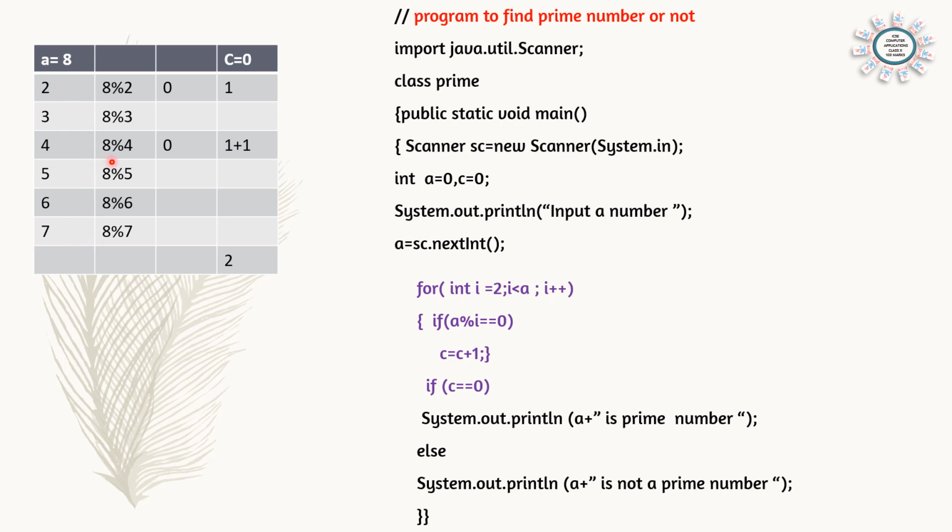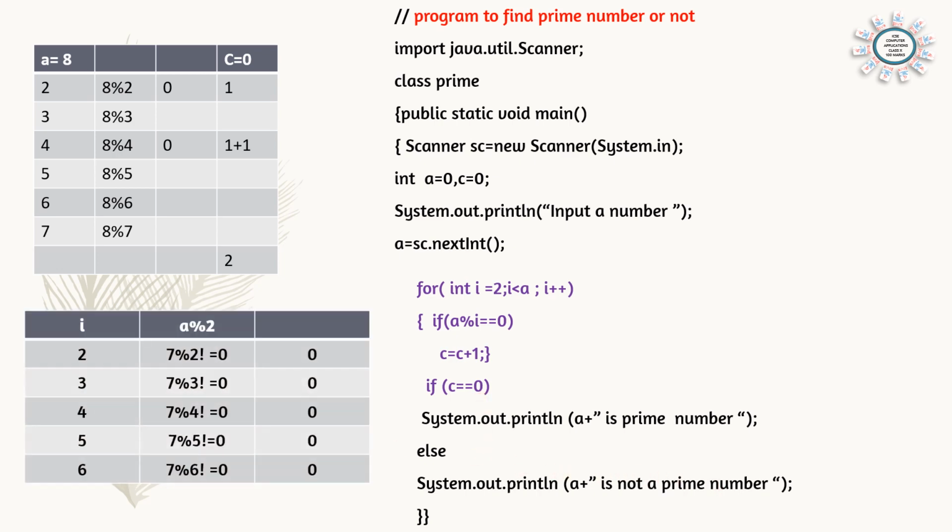So 1 we have omitted and the original number we have omitted. If it is a prime number, there should be no factors. So here if C is equal to 0, it is a prime number. In this case, 8 is having 2 factors. The count of factors is not 0. That means 8 is not a prime number.